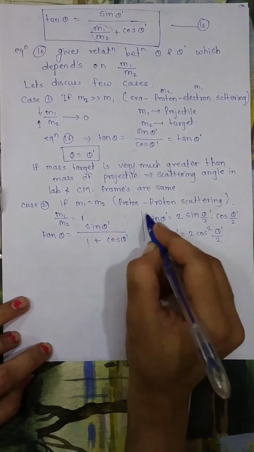So what does this relation imply? This implies that the scattering angle in the lab system is equal to half of the scattering angle in the center of mass system.